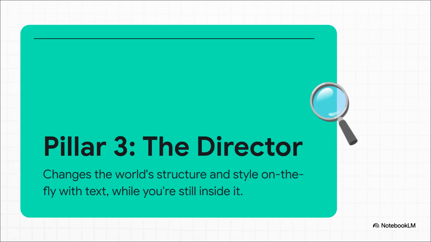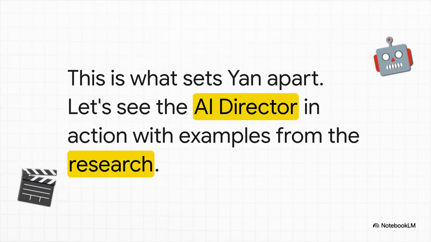And this third pillar, this is the one that really feels revolutionary. It's called YanEdit, the director. This is what gives you the power to change the world's structure and its artistic style just using simple text commands. And the key part is, you're not in some separate editing program, you're doing it live while you are actively inside the world. This whole on-the-fly editing thing is really what makes Yan stand out.